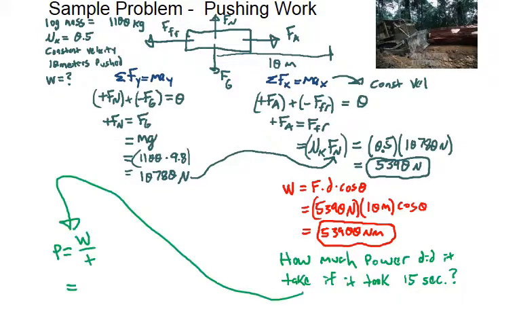Okay, so power is work over time. 3,593.3 watts is the power output of the bulldozer.